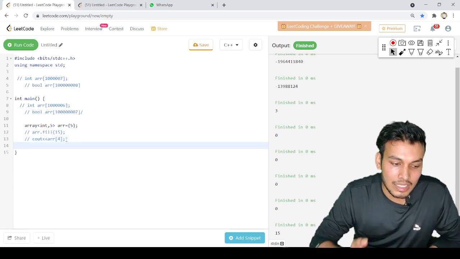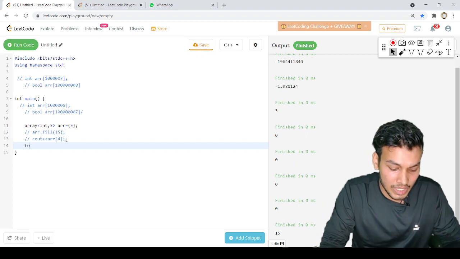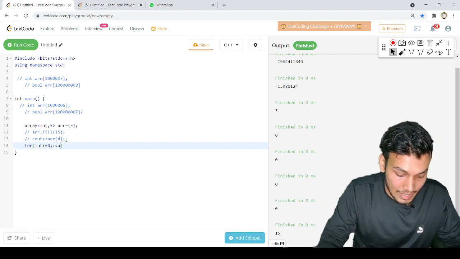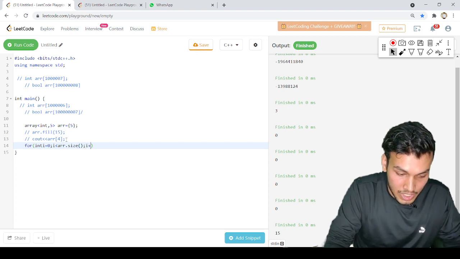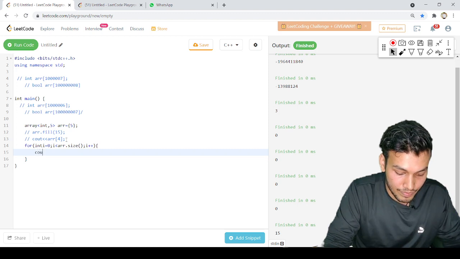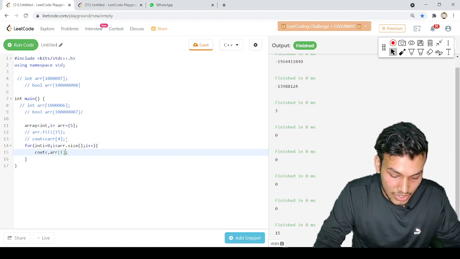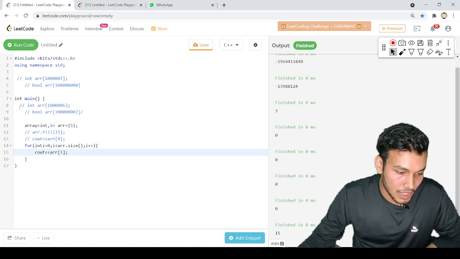Now let's talk about iterating through an array. We have the basic conventional method: you can run a for loop, int i equal to 0, i less than arr.size(), i plus plus, and cout arr[i]. This is the conventional method, right? What this method will do is simply print your array.